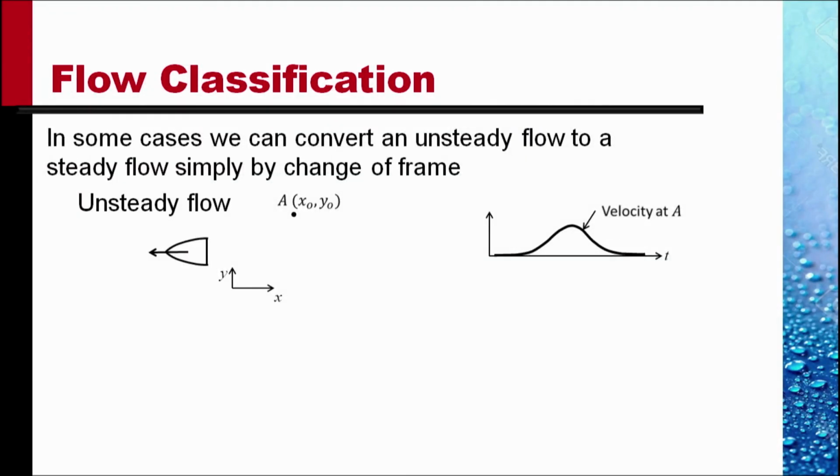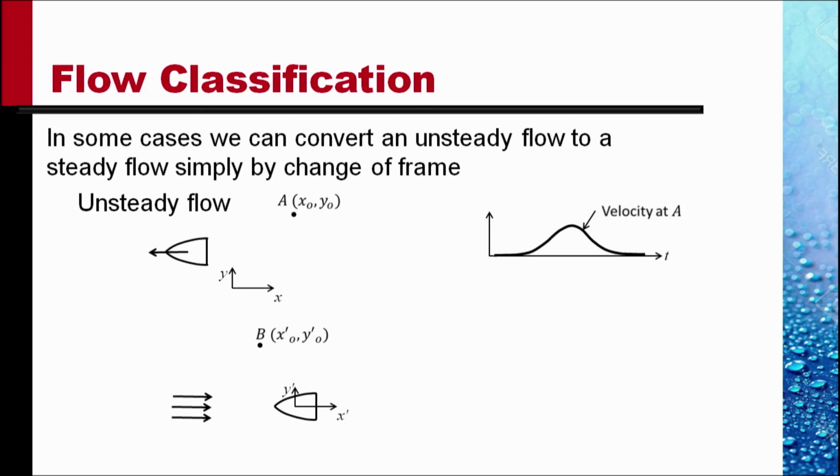We can make this flow steady by changing the frame of reference. Now we attach the frame to the body. Here, the point B is in the frame x naught prime, y naught prime. The body is stationary in this frame. The fluid moves past this from left to right with the velocity v.